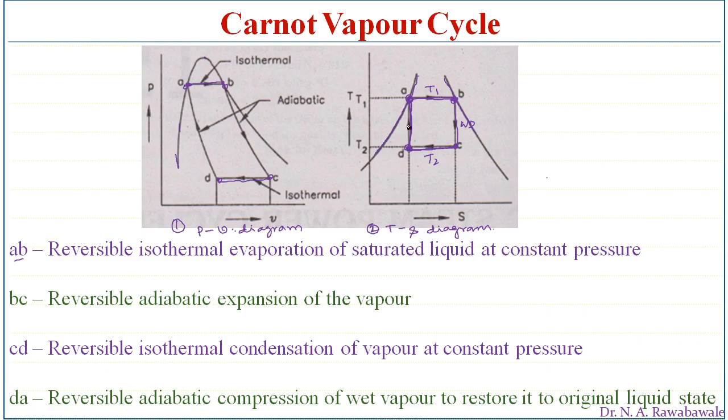And D to A is reversible adiabatic compression of wet vapor to restore its original liquid state. This is how the Carnot cycle is represented on the PV diagram and TS diagram. So there are four processes: isothermal heat addition, adiabatic expansion, isothermal heat rejection, and adiabatic compression.